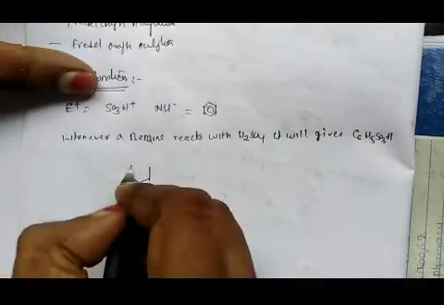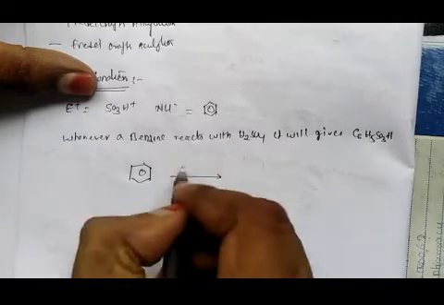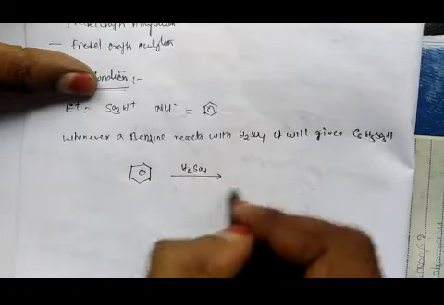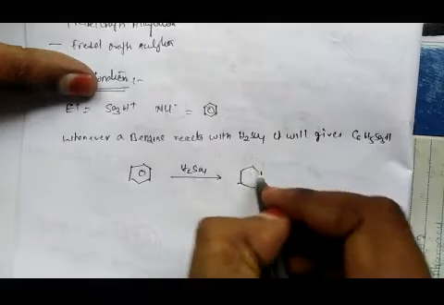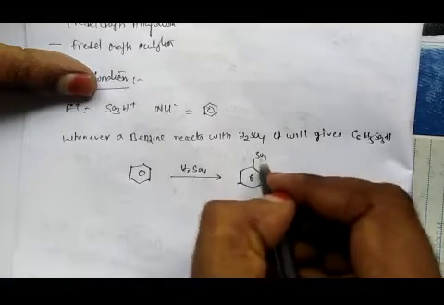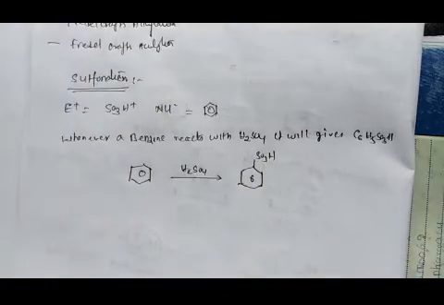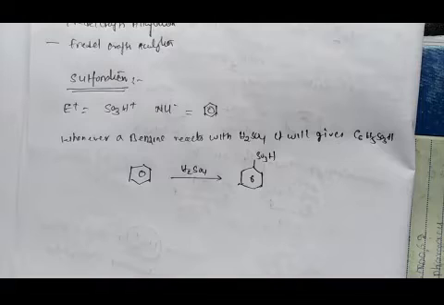Whenever benzene reacts with concentrated H2SO4, it will generate SO3H benzene, sulfonated benzene. So this is the electrophilic aromatic substitution reaction.